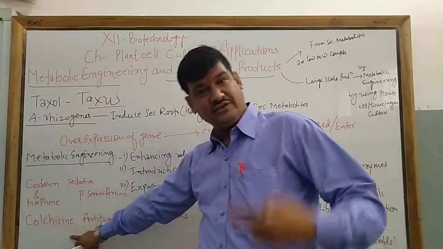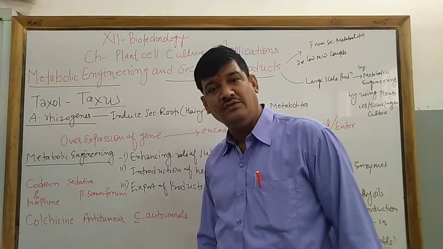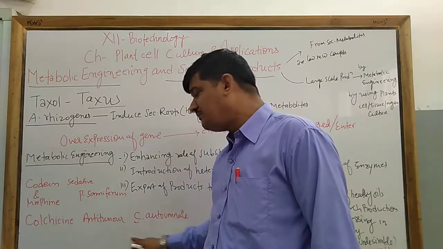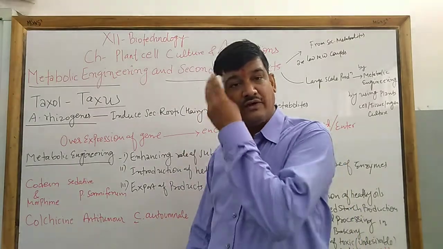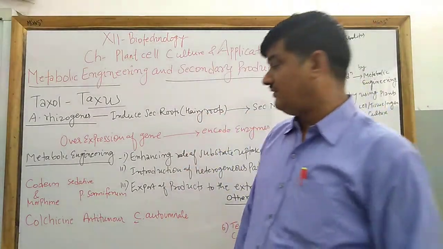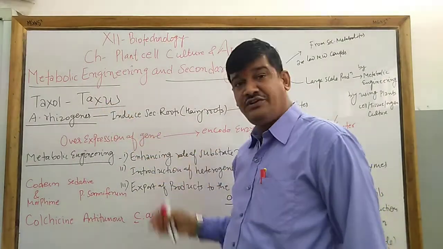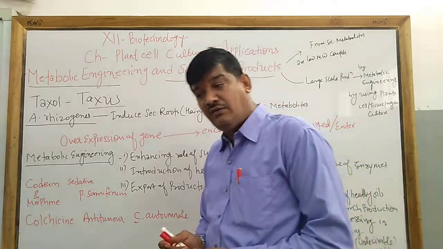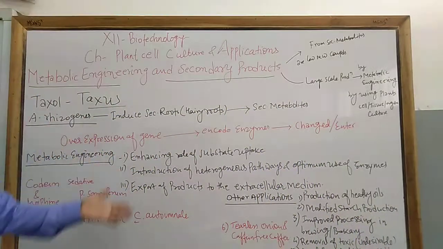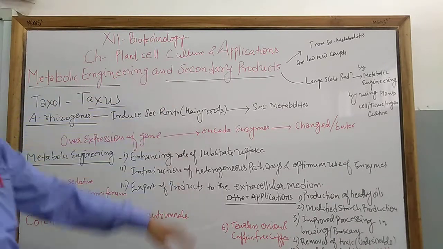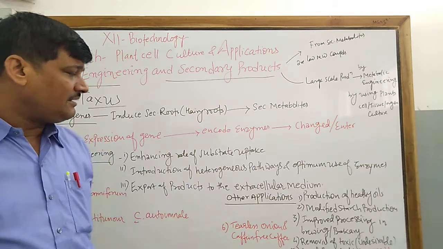The next product is colchicine. Colchicine is normally used as an anti-tumor drug and is obtained from Colchicum autumnale. So these are certain examples of metabolic engineering which is used in our daily life. Apart from that, there are other applications of metabolic engineering and secondary products in human life. Let us see the other applications.